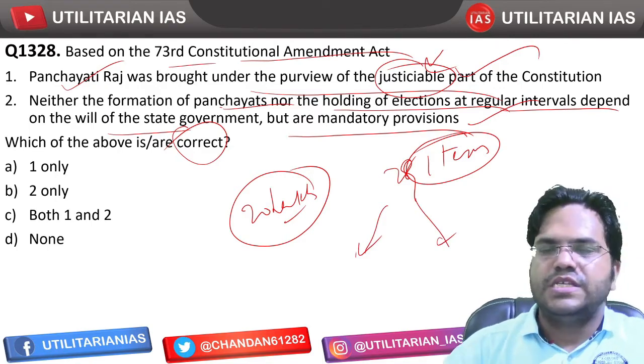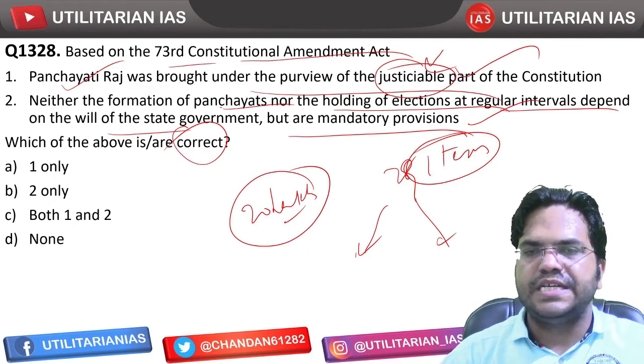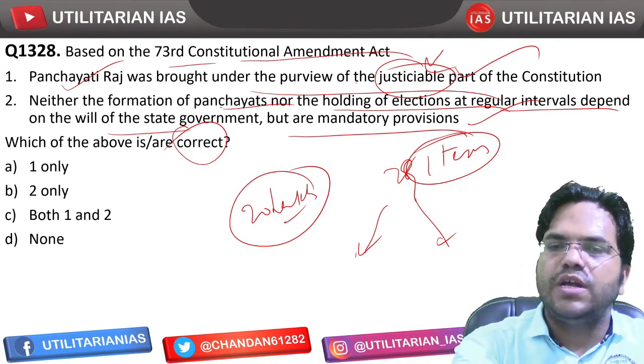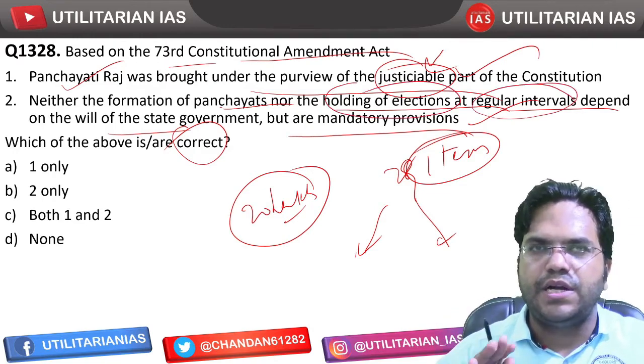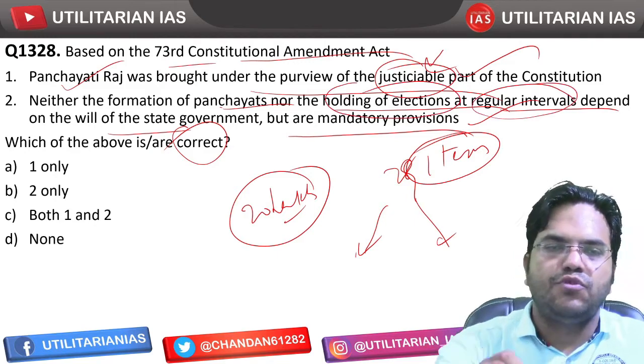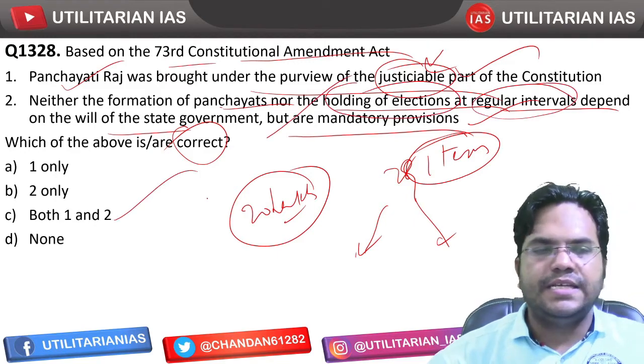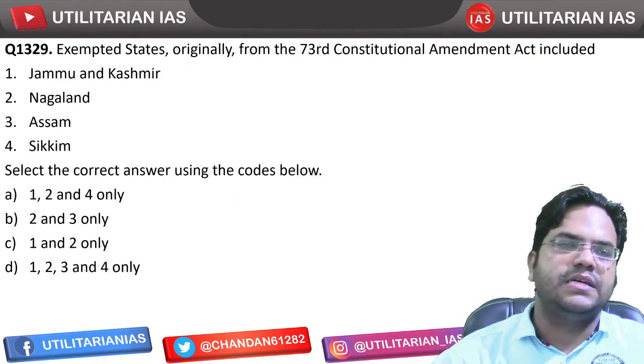That is part of the 73rd Constitutional Amendment. State is bound to adhere to those provisions. So holding regular elections at regular interval is part of that mandatory provision. So both the statements are correct and hence C is going to be the right answer.